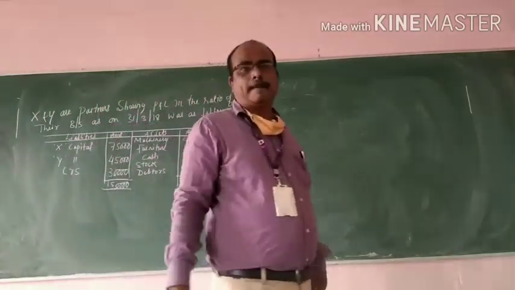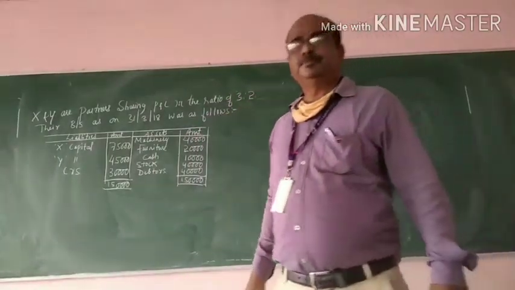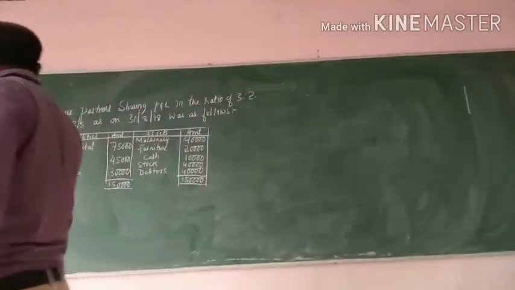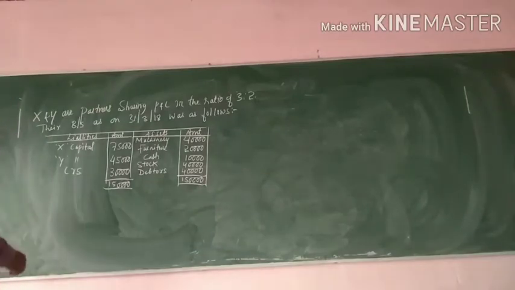So this is the balance sheet of the X and Y partners.